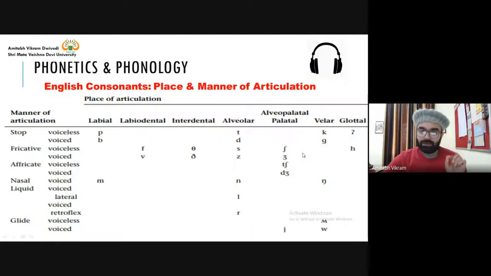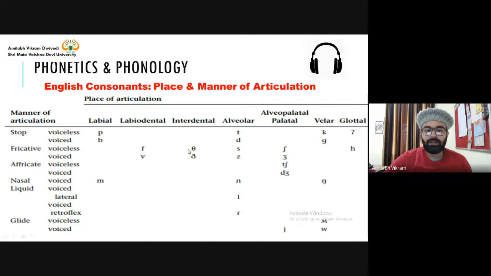This information is also important, and you also need to learn how many stops there are. If the question is how many stops are there in the English consonant sounds, then you need to answer 7, and you need to answer pa, ba, ta, da, ka, ga. These are there. For example, how many fricative sounds are there?